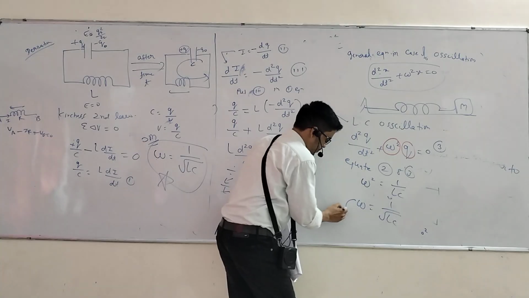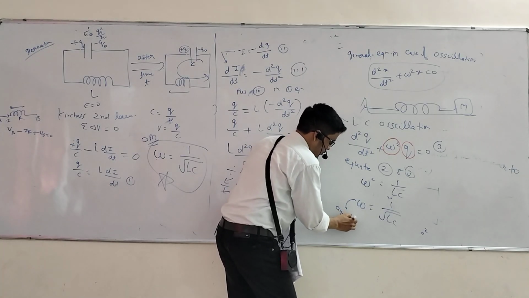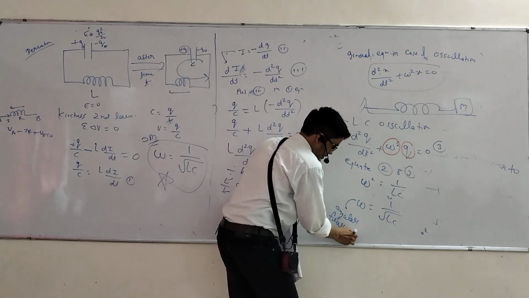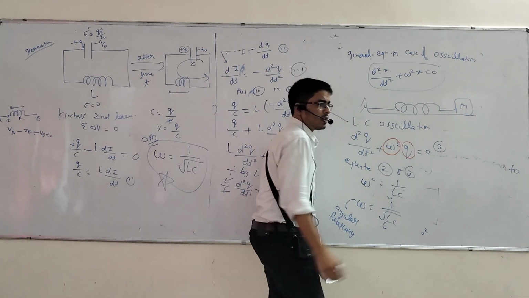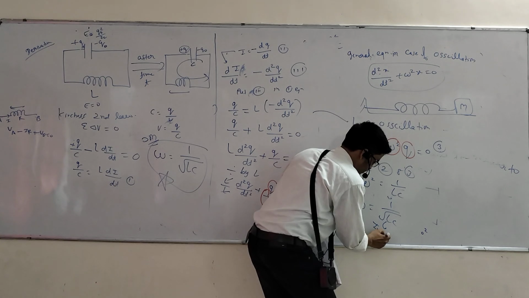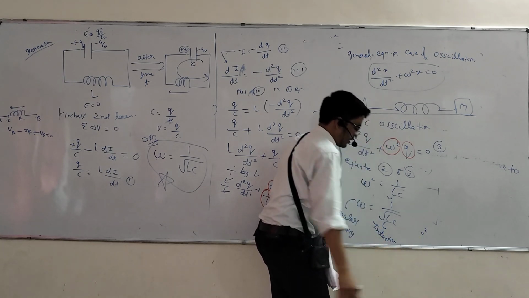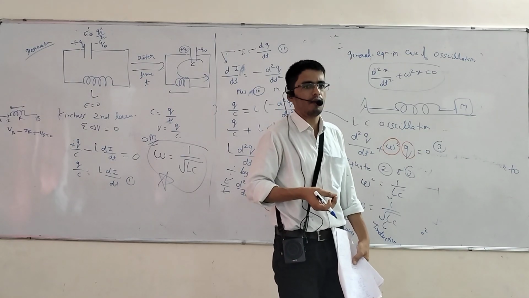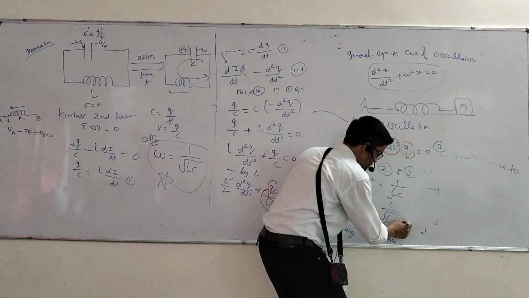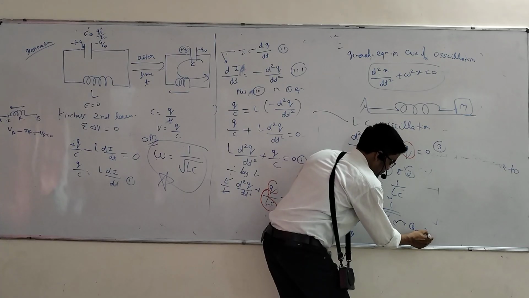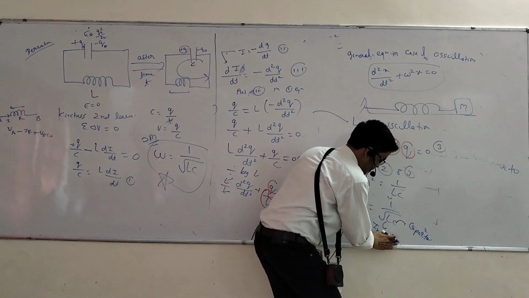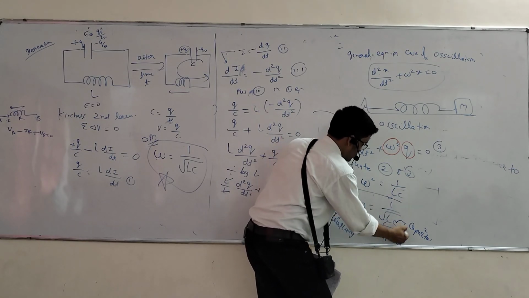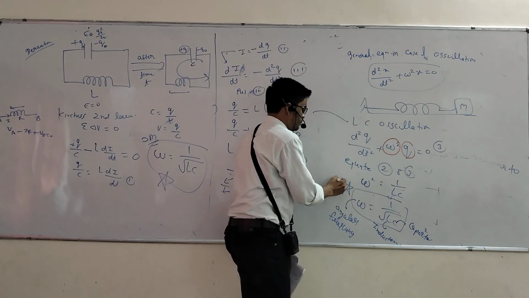And what is omega? Angular frequency. Omega is angular frequency. And what is L? That is inductance. It will give the coefficient of mutual inductance or self inductance. It will be given there. What is C? Capacitance. That is inductance and that is capacitance. So remember this formula. Based on this formula, you will get many problems.